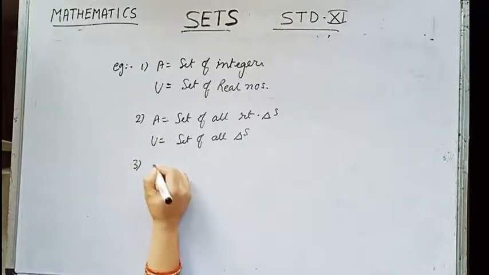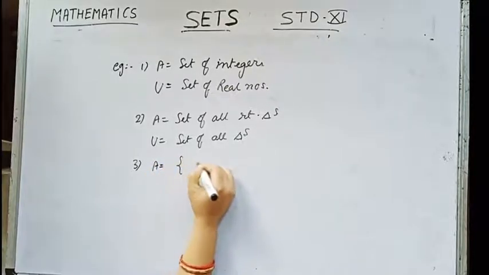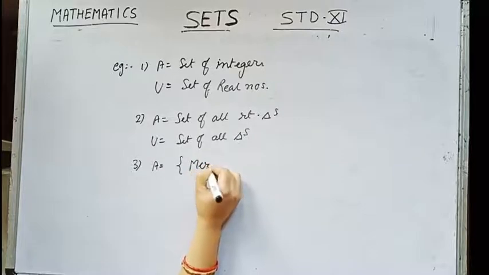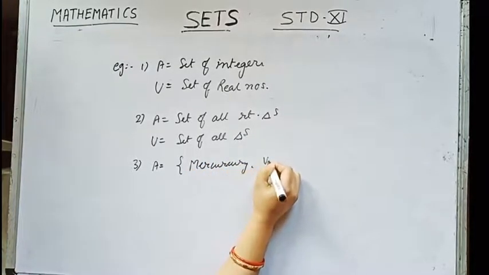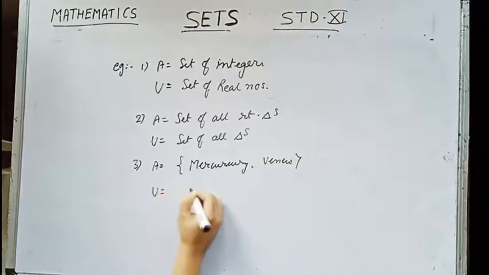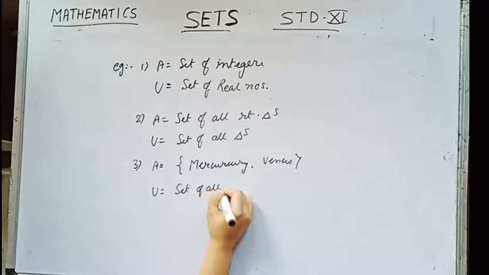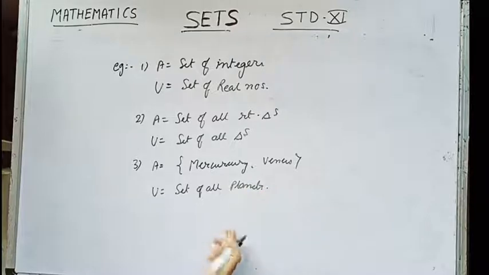Take one more example. Suppose A is equal to the set containing Mercury, Venus. Then the universal set will be the set of all planets. Similarly, we can form the universal set according to the given problem.